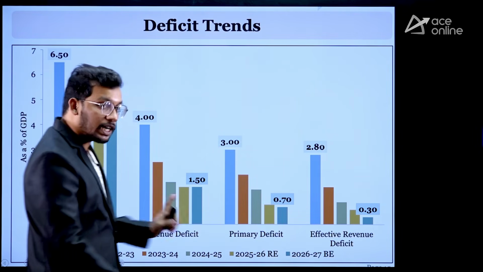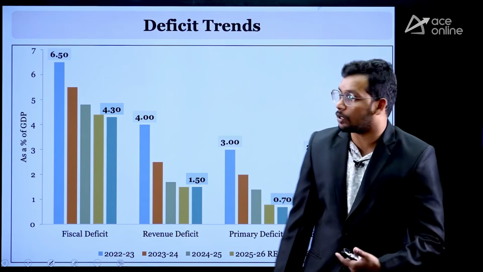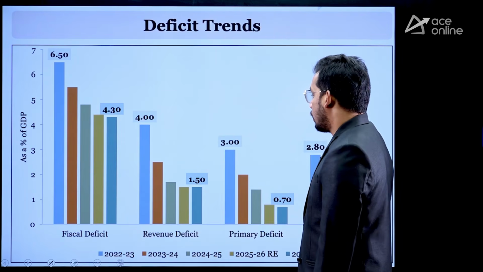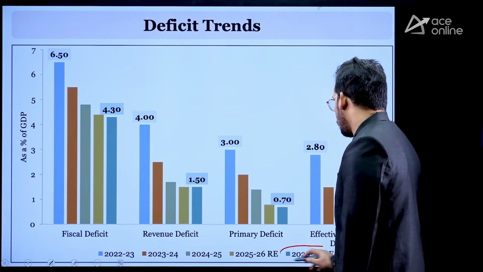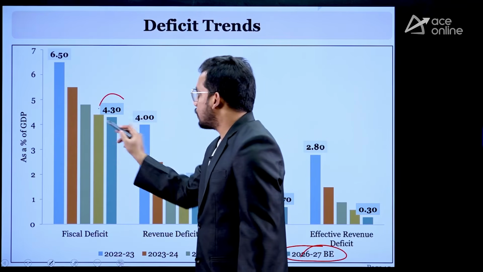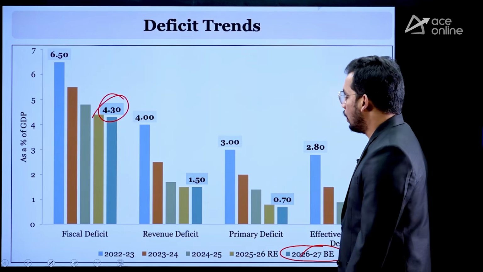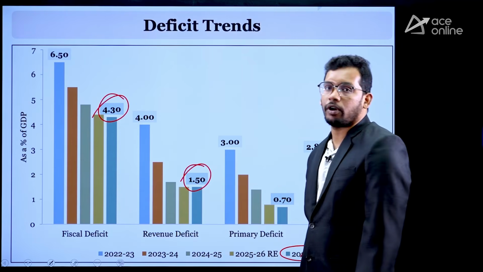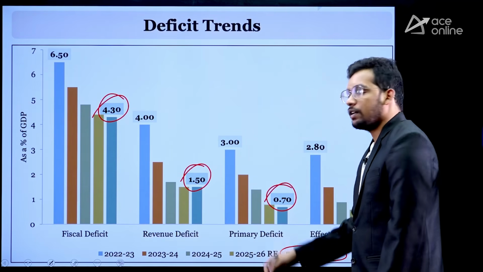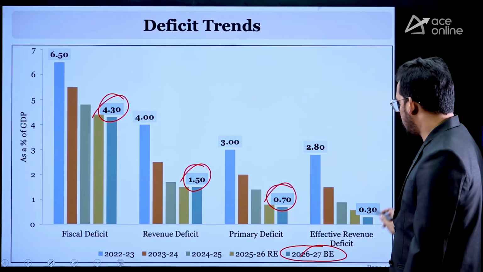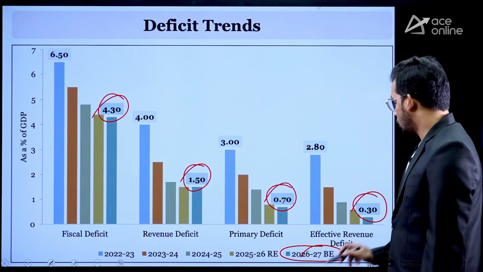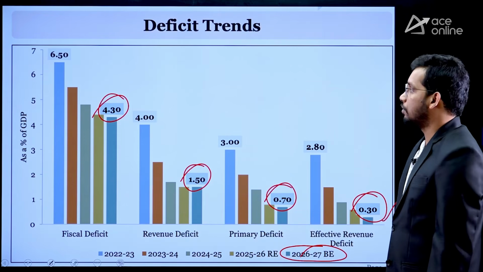But we need to express them in terms of percentage of GDP also, right? This is the 2026-27 year. Our fiscal deficit is going to be 4.3%. Last year it was 4.4. And revenue deficit is going to be 1.5% of GDP, primary deficit 0.7% of GDP, and effective revenue deficit 0.3% of GDP.